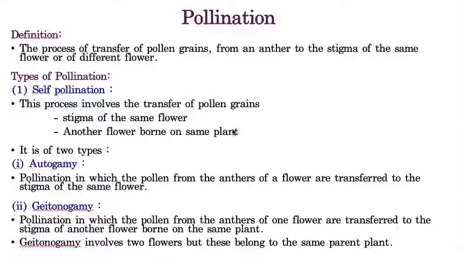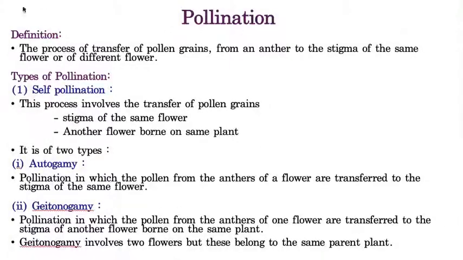In today's video class, we are going to explain how this pollen grain reaches the stigma of the flower and how fertilization takes place, and after fertilization how the seed is going to form and how it continues the progeny, how the new plants are formed. And today our topic is pollination.